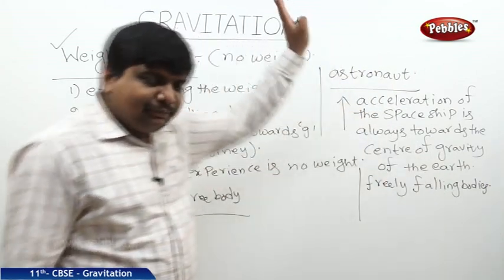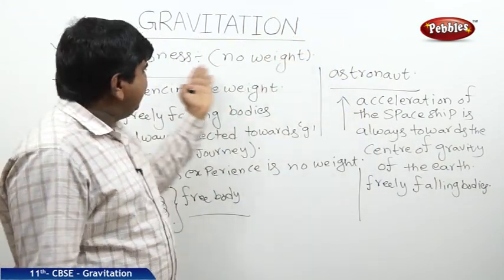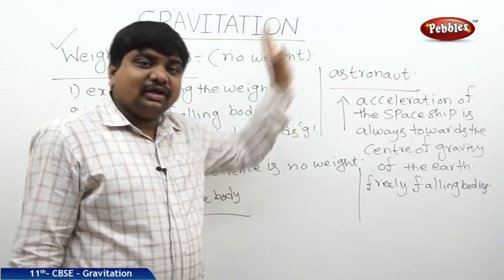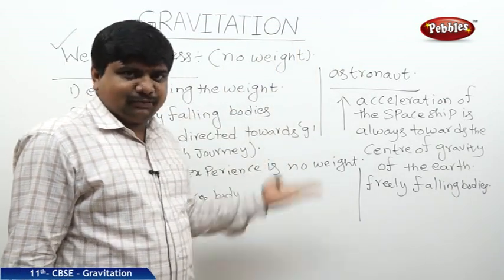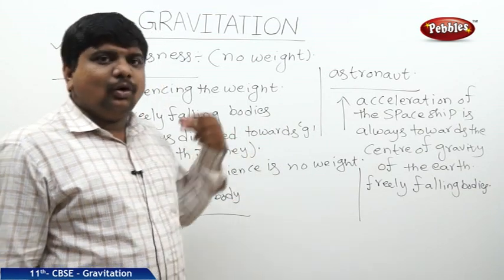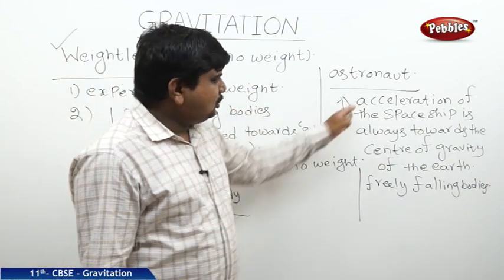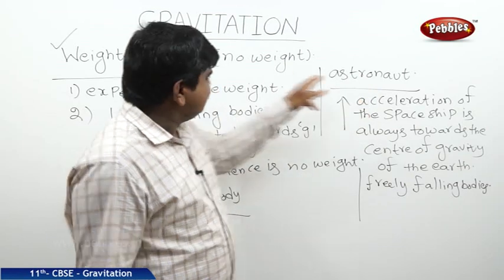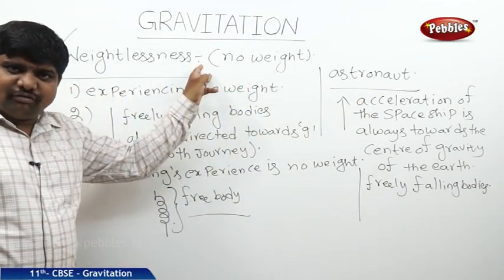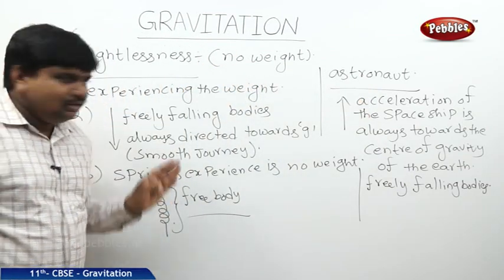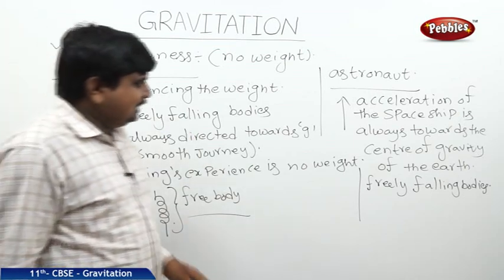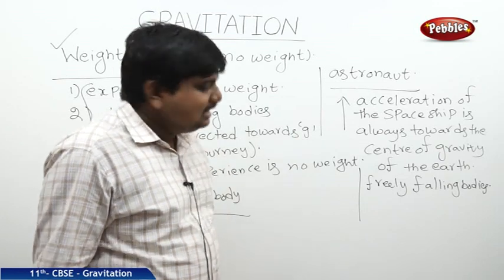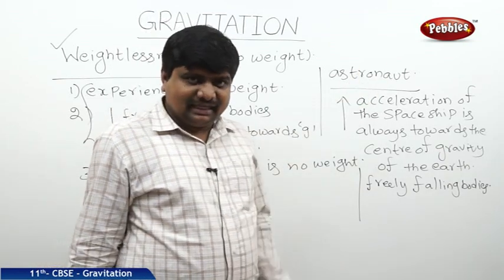So while they are moving up, at one point they will feel weightlessness because of no gravity there. That's why these astronauts are floating in space. There is no possibility to hold any object also. So no gravity is the result of the weightlessness or no weight. These are the natural examples which we can observe on the earth, and this is one example in space, the astronaut example.